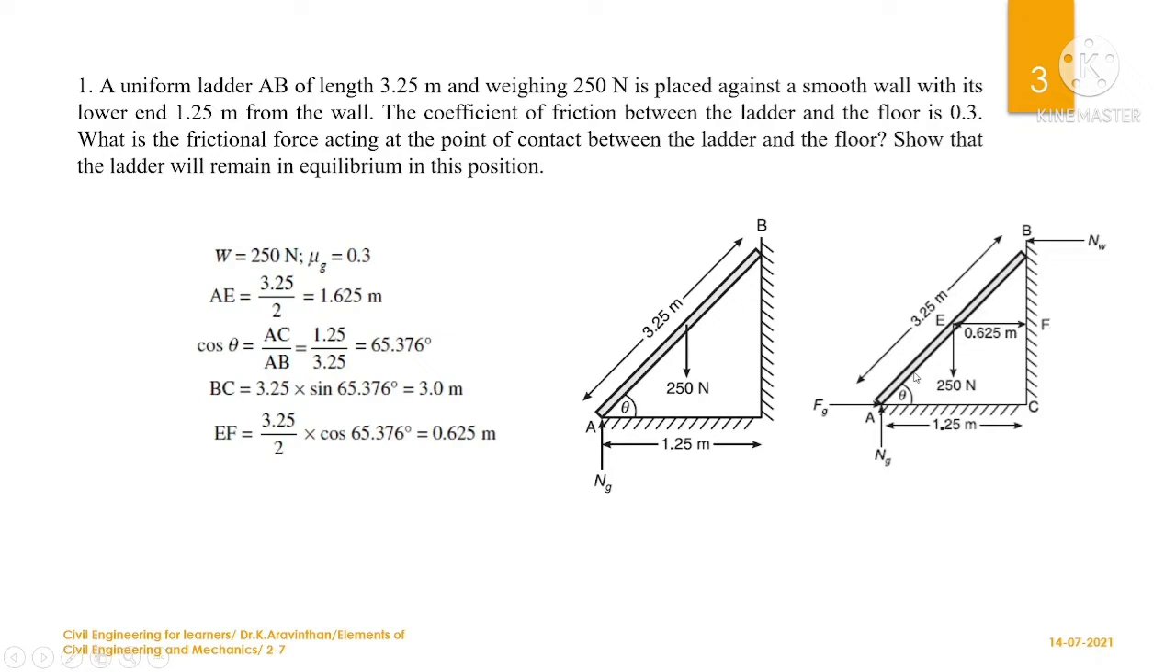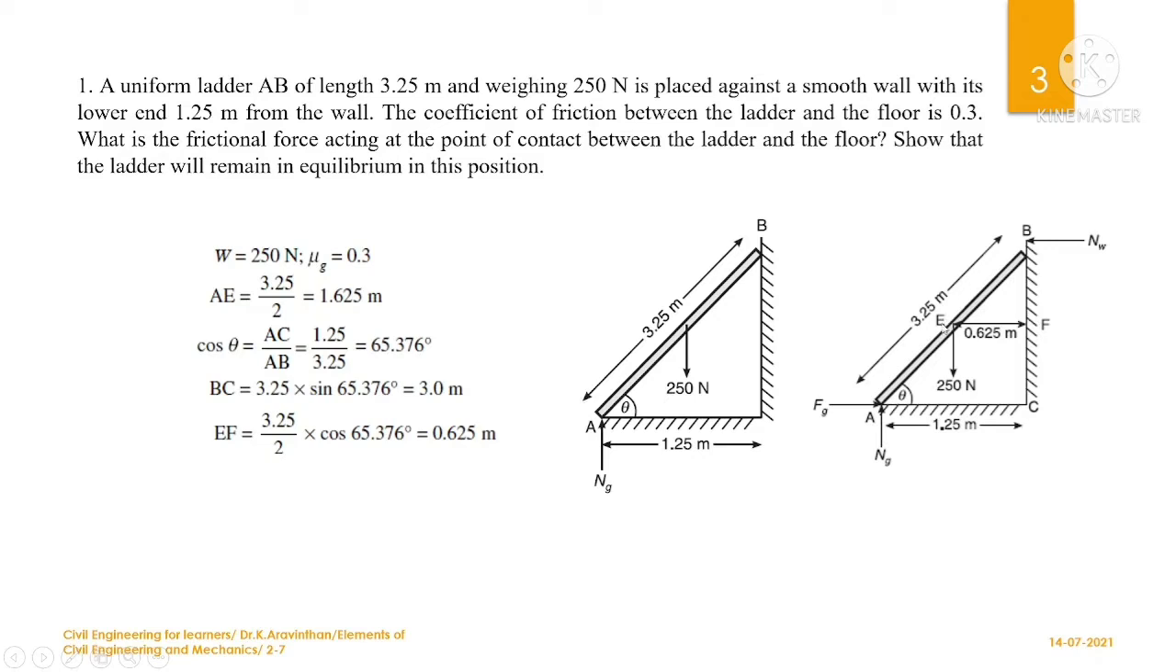If you want to find the vertical distance, BC is the vertical distance. Since you know the angle here, you can use sin theta, that is opposite side by hypotenuse. Opposite is BC divided by hypotenuse 3.25 meter, so BC by 3.25 meter equals sin theta. If you cross multiply, you will get the BC value, which is 3 meter. All the three sides are known in this triangle.